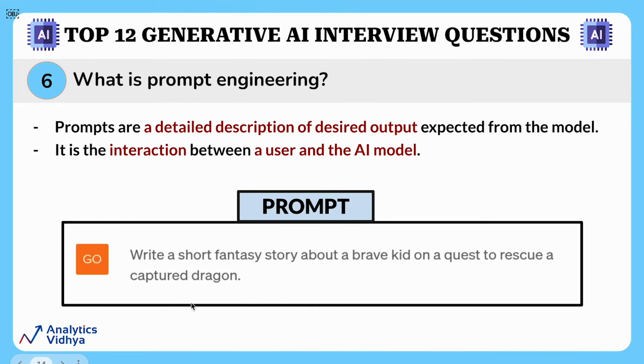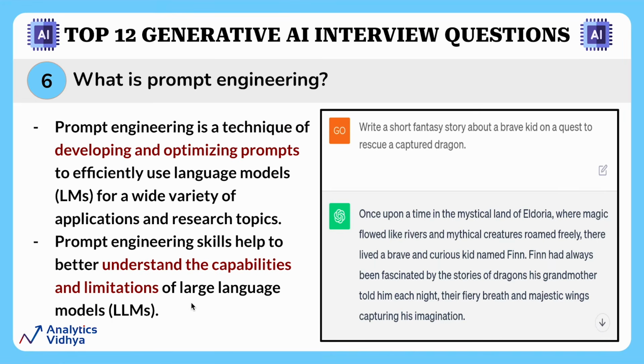Now, let's focus on the prompt engineering part. Prompt engineering is a technique for developing and optimizing prompts to efficiently use large language models for a wide variety of applications and research topics. It means giving your AI model the specific instructions of what to do by using the right words and details in your question or request.